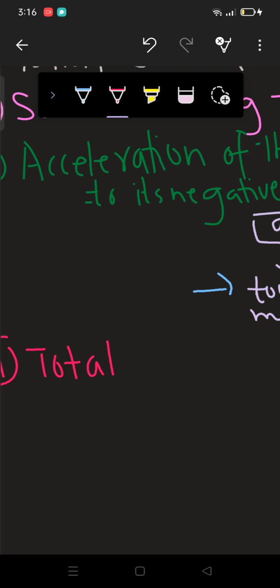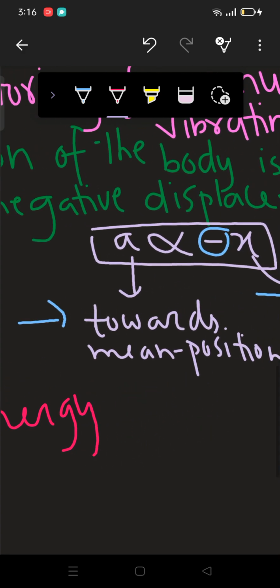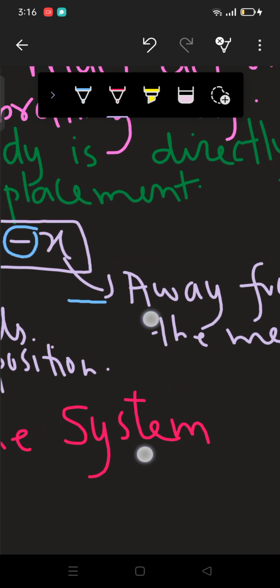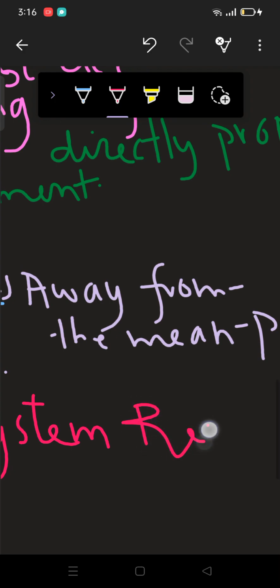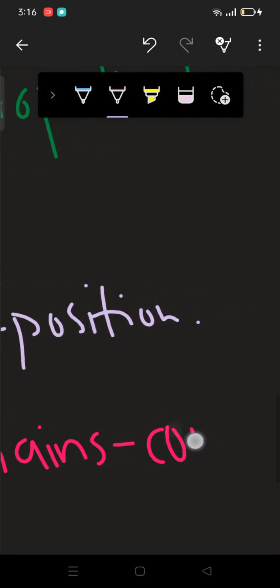In every simple harmonic motion, the total energy of the system remains conserved.